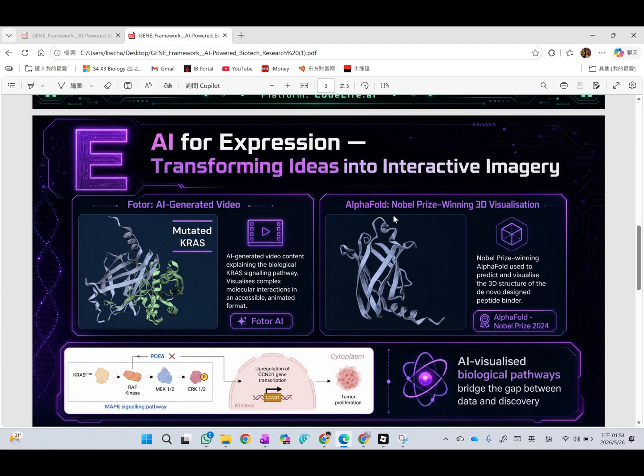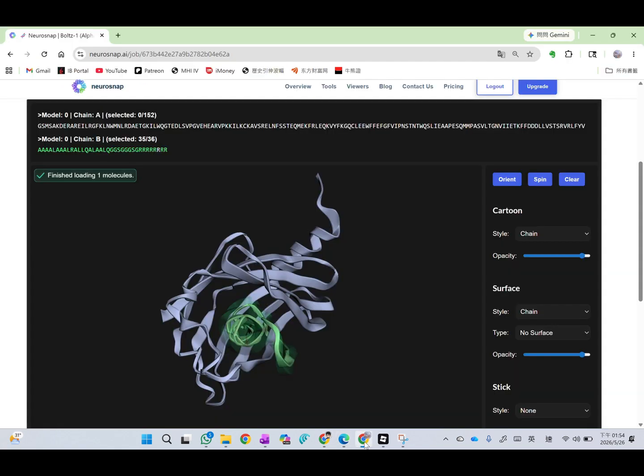For this aspect, we have used AlphaFold, which is a Nobel Prize winning 3D visualization. We try to use 3D models in order to see how our peptide enters the binding pocket of our PDE delta, which is this silvery thing. We have used AlphaFold in order to make this image. So you can see here, this is our PDE delta, the silvery thing, and the green one is our peptide, which is the drug that we are making.